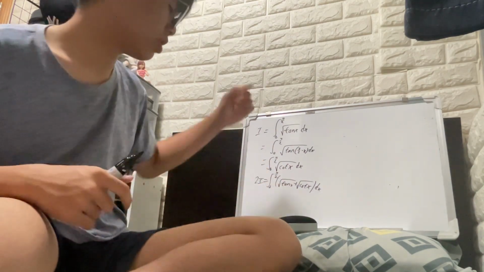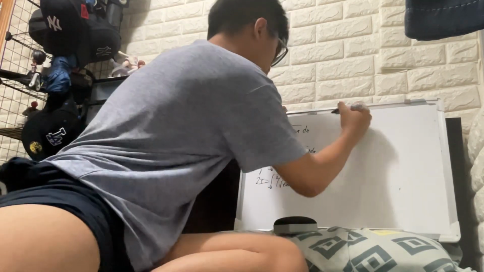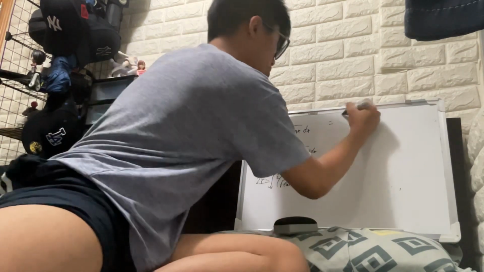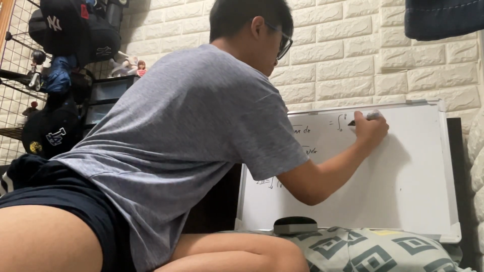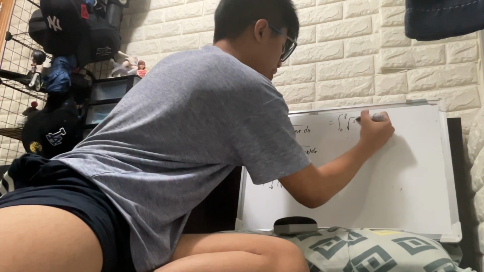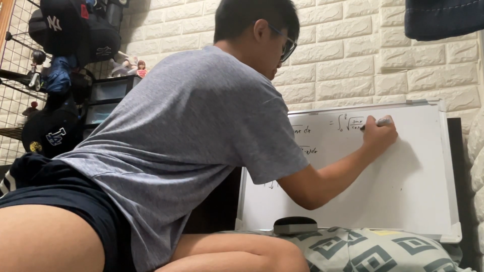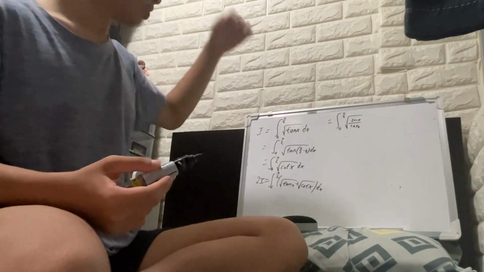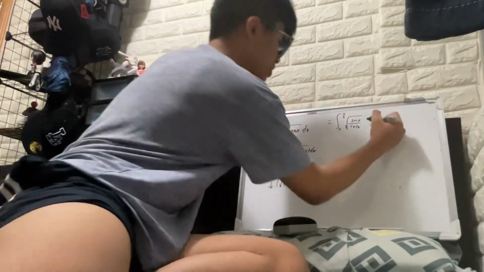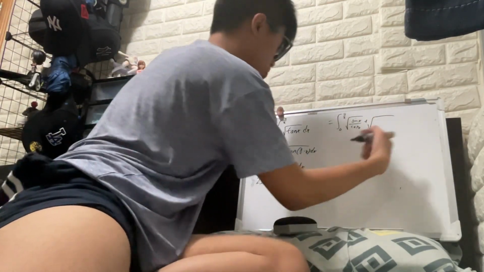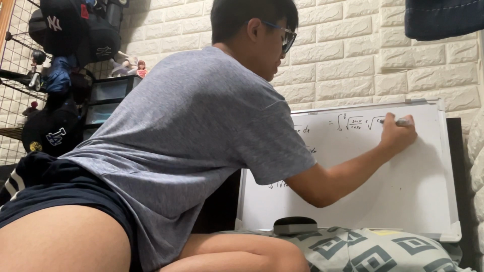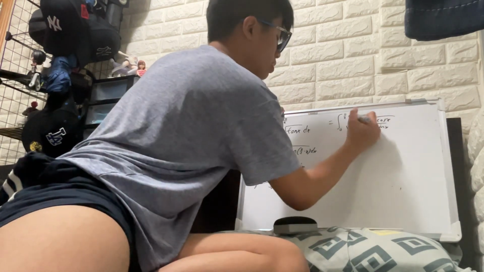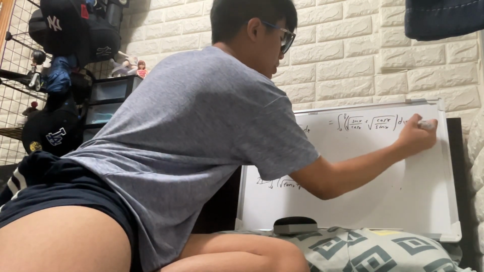So overall, I'm going to write this square root of tangent x as sine x over cos x, like that, square root of that, and then plus cotangent x is just cosine x over sine x, right? And then take a square root, dx, like that.